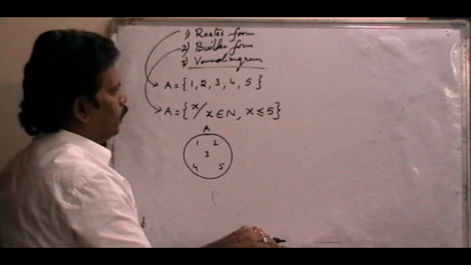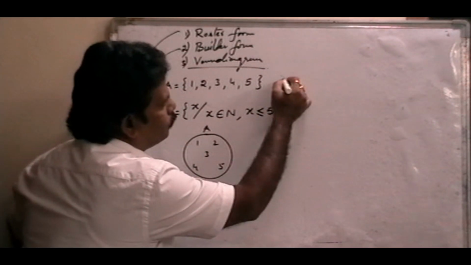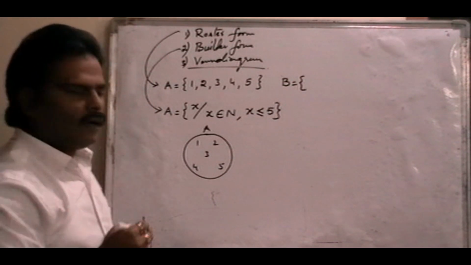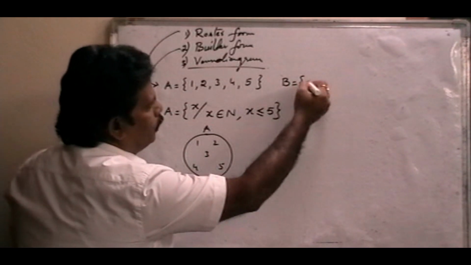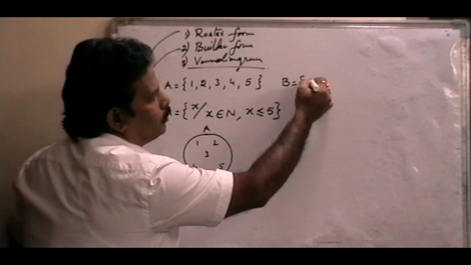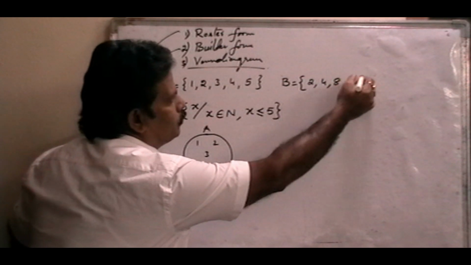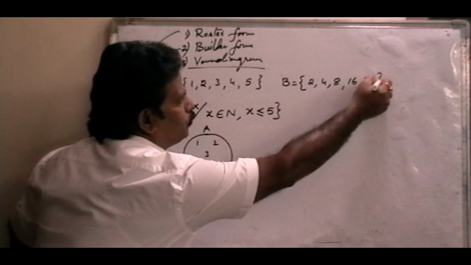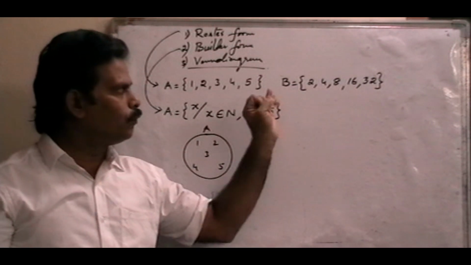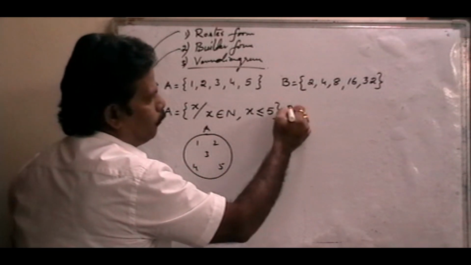And for example, next one, B. B is another set. In this set, the elements, for example, are 2, 4, 8, 16, 32. B is a set of elements 2, 4, 8, 16, 32. Right? Now, what is its builder form?